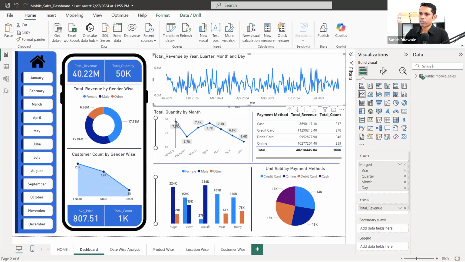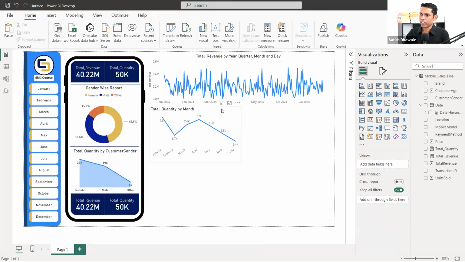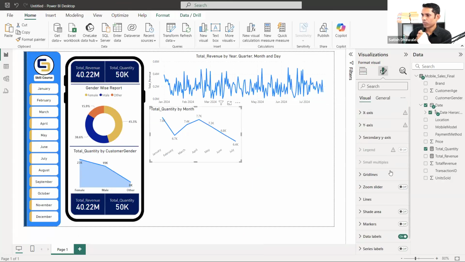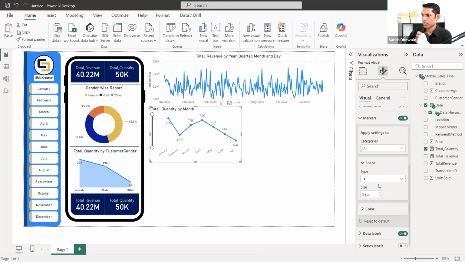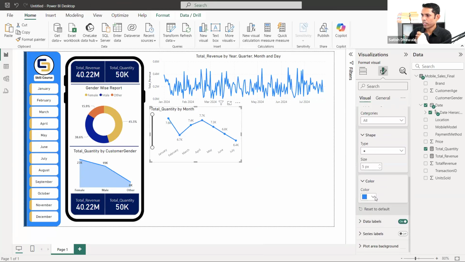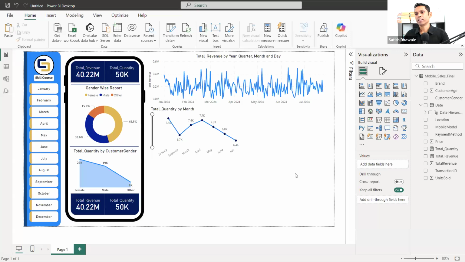So next, in this chart, we have added the markers as well as the slider. So let's go back to the format and add the zoom slider as well as markers. And for markers, you can change the color too. Go to the color, and I wanted to highlight it as blue. So you can add it like this.